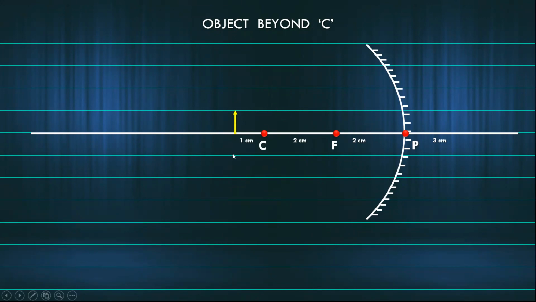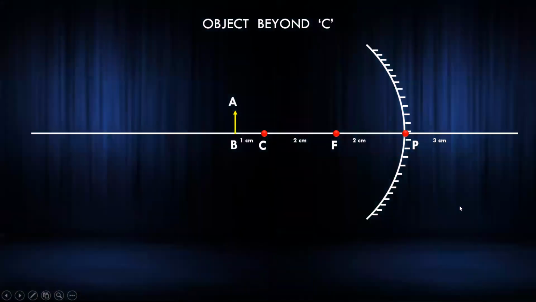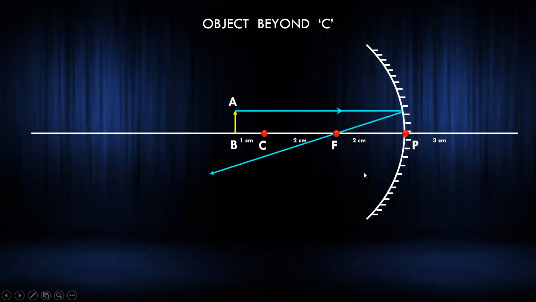And we have 4 rules, right? Parallel focus hai, focus parallel. If the ray of light goes through the center of curvature, it comes back tracing the same path. And one more, और एक क्या था, the incident ray and the reflected ray, if they meet at point P, they make equal angles, मतलब equal angles at the pole. So the easiest of the lot is where the incident ray is parallel to the principal axis, then the reflected ray passes through the focus.